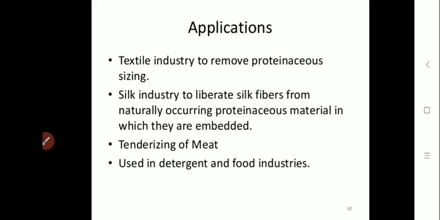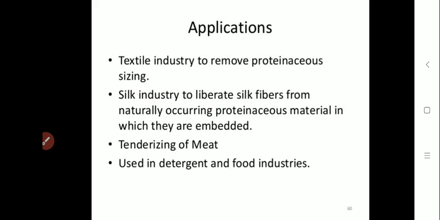Now we will study the applications of protease enzyme. They are applied in various textile industries to remove proteinaceous sizing, in various silk industries to liberate silk fiber from the naturally occurring proteinaceous material in which they are embedded.